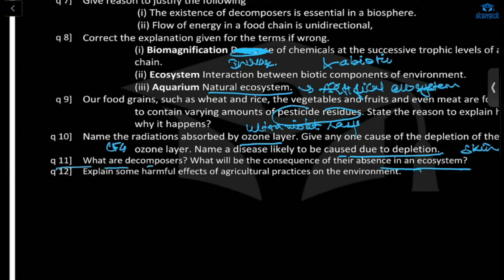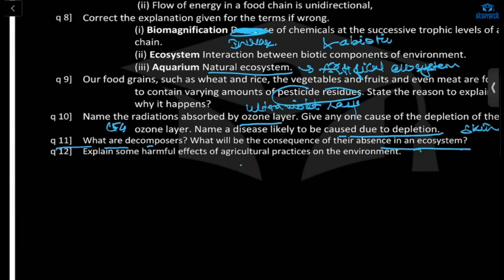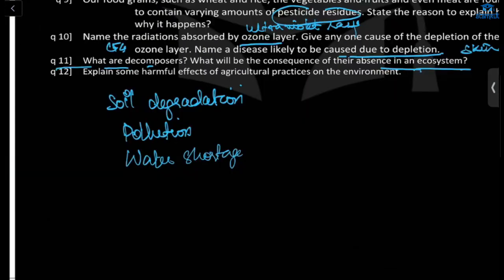Explain some harmful effects of our agricultural practices on the environment. What are the harmful effects? Soil degradation, then there will be pollution, then water shortage, right? Soil degradation, pollution, water shortage, biomagnification, deforestation.